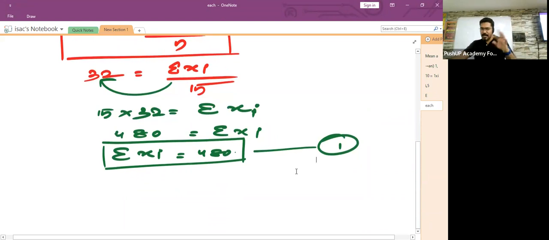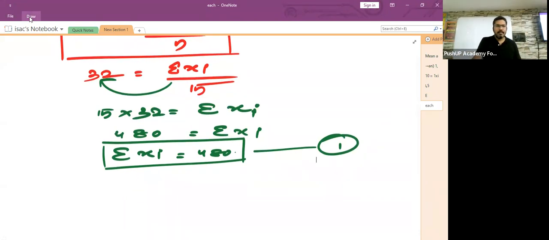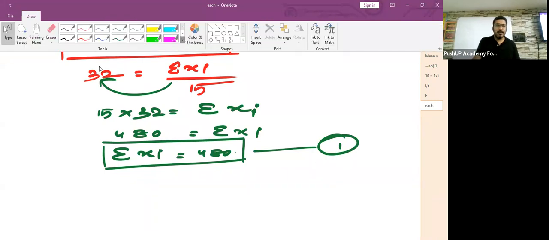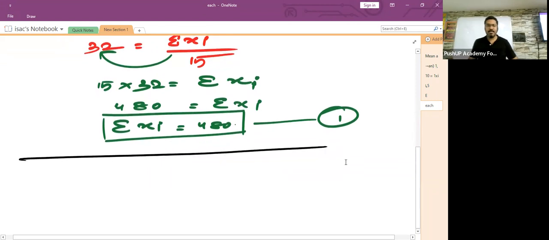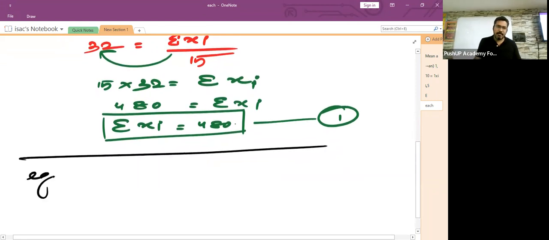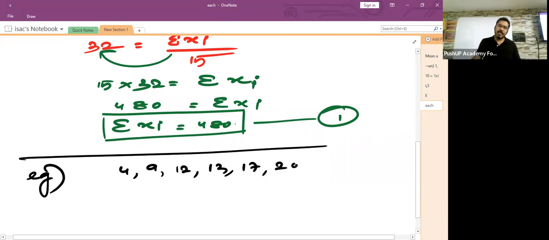All right, so let me teach you with a very good illustration. Children, otherwise you won't understand. If you don't learn it through an illustration, you won't understand this. Imagine, say for example, I'm giving you some observations like 4, 9, 12, 13, 17, 20, and so on.